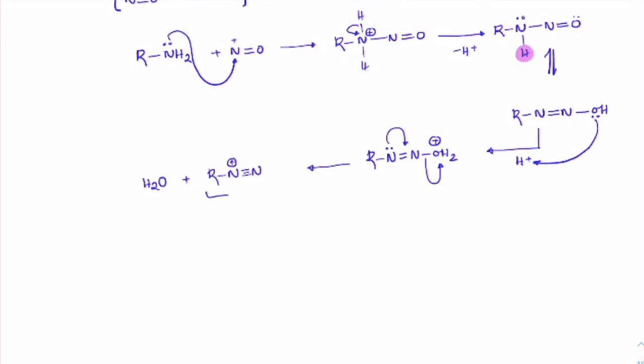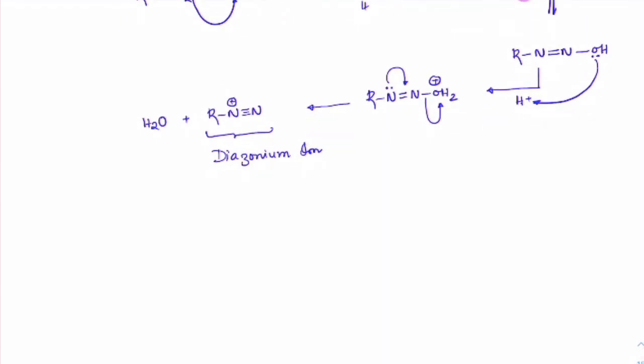So what we have formed is the diazonium ion. Usually for alkyls it is highly unstable. If R is alkyl, it is unstable.